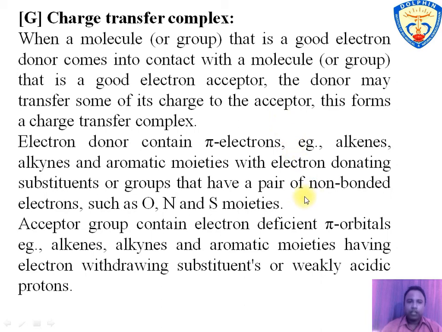The electron donor contains pi electrons, as for example alkene, alkyne and aromatic moieties with electron donating substituents, or groups that have a pair of non-bonded electrons such as oxygen, nitrogen and sulfur moieties. The acceptor group contains an electron deficient pi orbital, as for example alkene, alkyne and aromatic moieties having electron withdrawing substituents or weakly acidic protons.